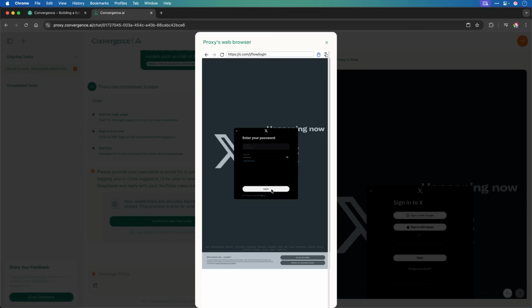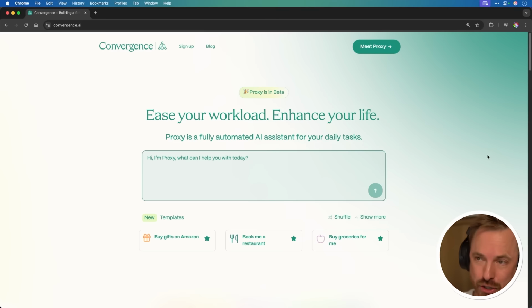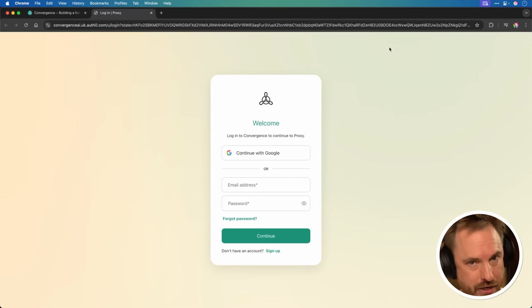There is an AI agent like OpenAI Operator. It's available globally right now, and you can even use it for free. Let's try out Convergence, which is actually built in London in the UK. So you can just give it a task, and in order to get started, you click to sign up to Proxy. Now, you can either type in an email and password or log in with Google.